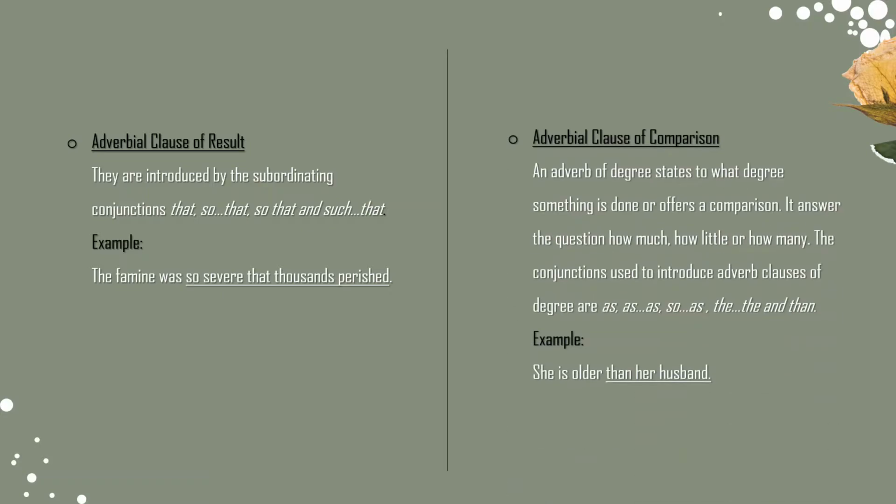Next, or the last one, is adverbial clause of comparison. An adverb of degree states to what degree something is done or offers comparison. It answers the question how much, how little, or how many. The conjunctions used to introduce adverb clauses of degree are as... as, so... as, the... the, and than. For example, she is older than her husband.